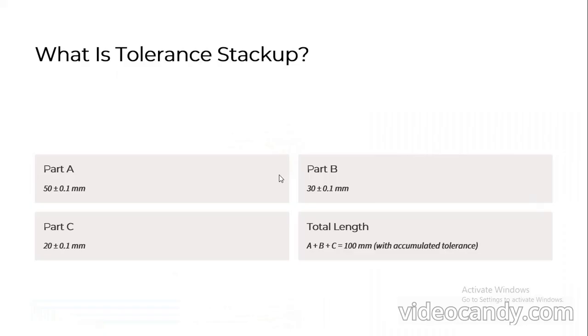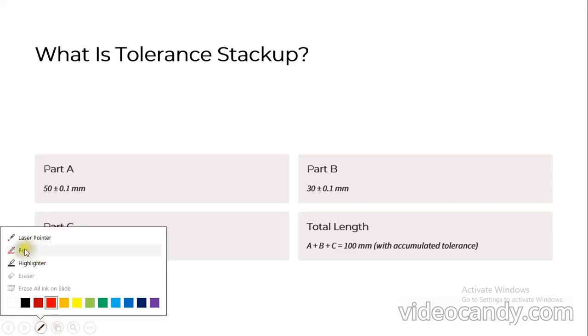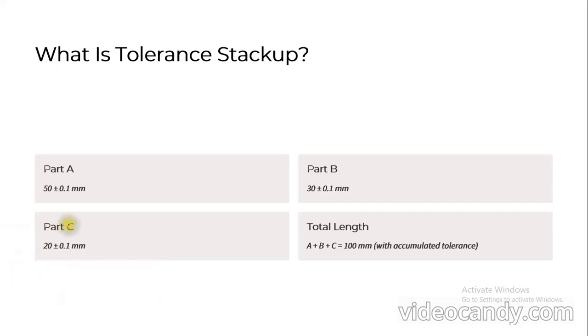Now here comes our main concept, tolerance stack-up. Why do we want to stack this tolerance? Here you can see part A, part B, part C. These are three different individual parts, so definitely they are going to become an assembly. In this assembly, we want to implement the tolerance stack-up.